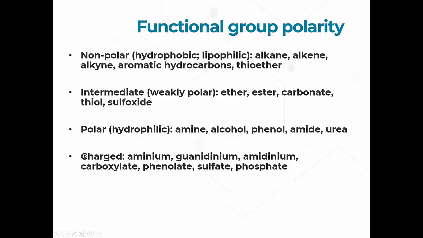And then we have charged groups, and there's a variety of these. Amines are bases, so we can put a proton on it, and then it's called an aminium. The IUM indicates that it's an ion and it's positively charged. We have guanidine, which if protonated is a guanidinium. We have amidine, which if protonated is amidinium. We have carboxylic acids, which if we remove the proton, we call carboxylates. We have phenols, remember, which is a benzene ring with an OH on it, and if we remove the proton from that OH, we get a phenolate.